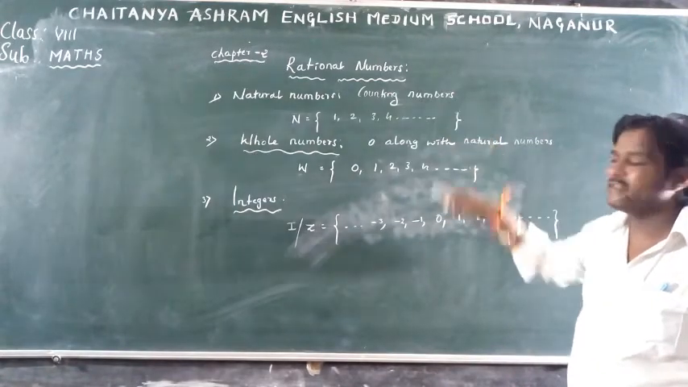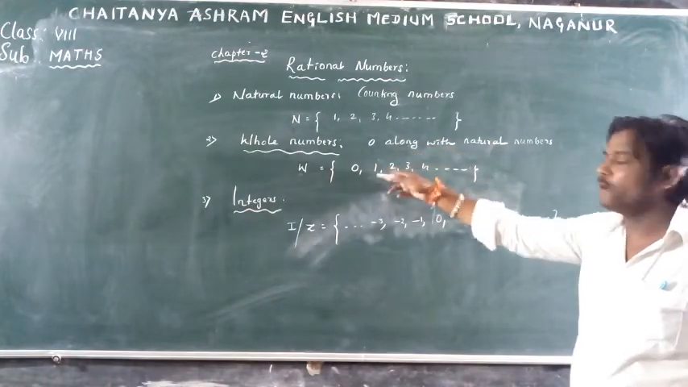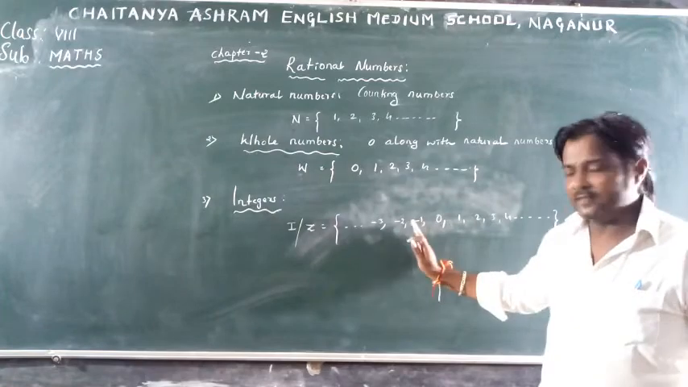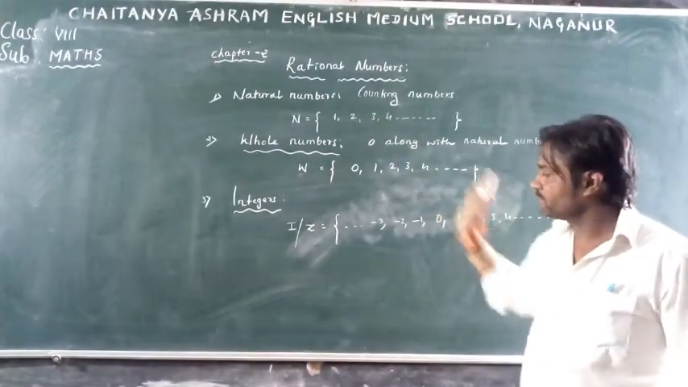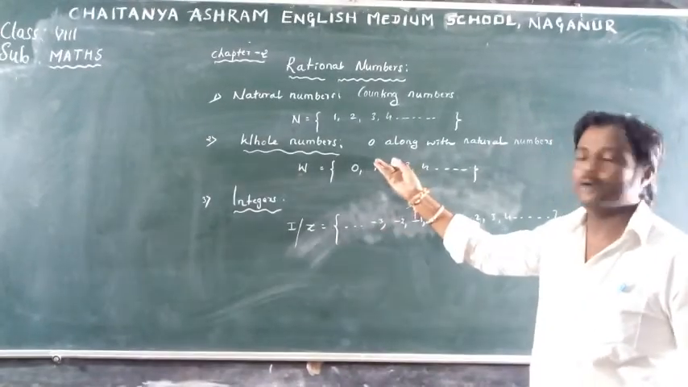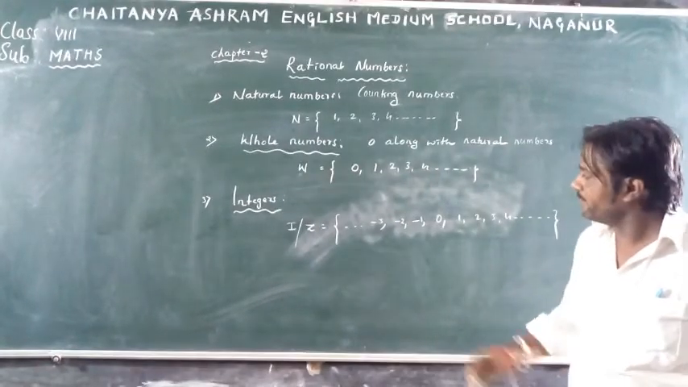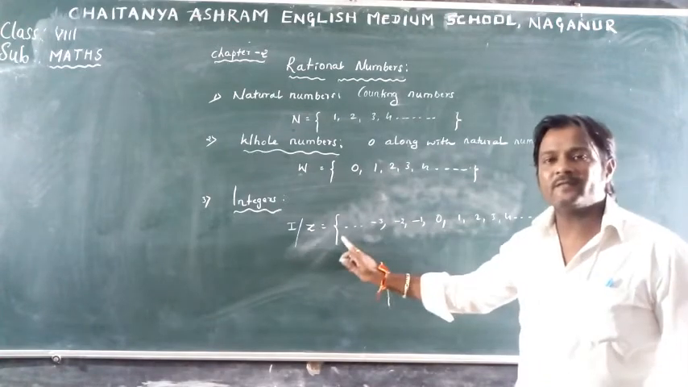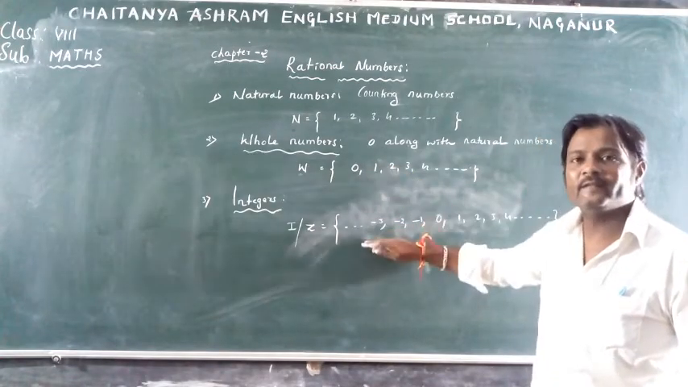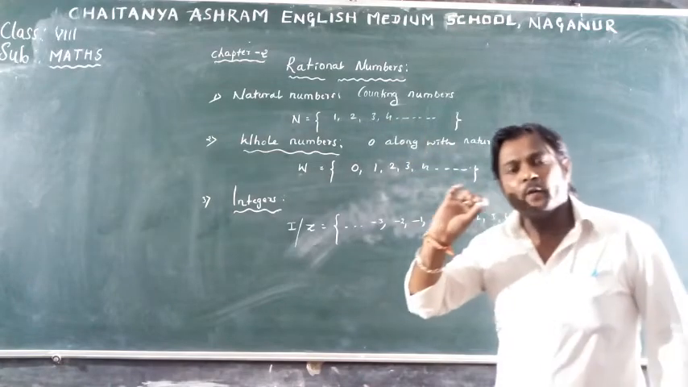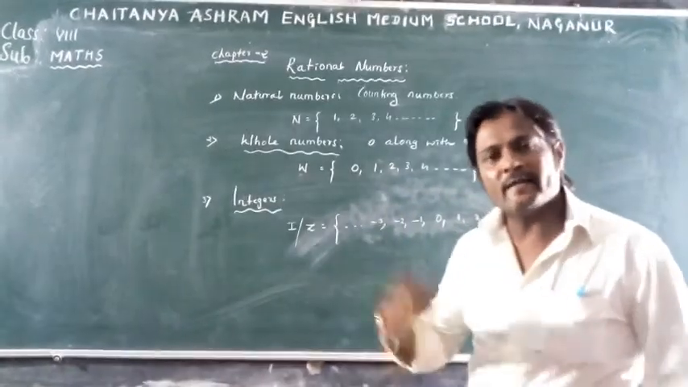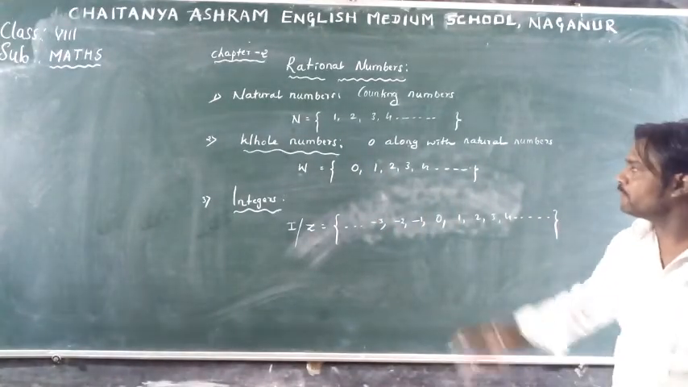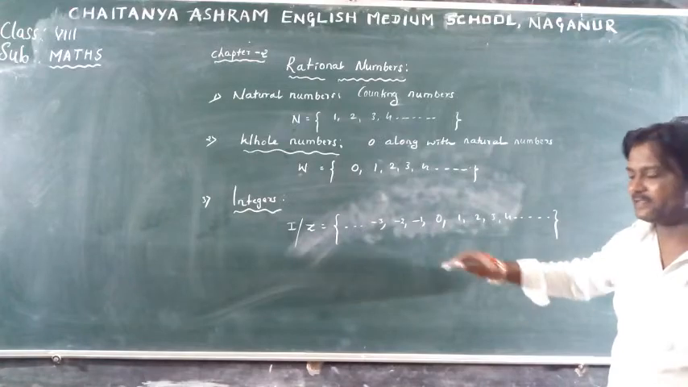Clear? So now see, every natural number is an integer. Every whole number is an integer, but every integer is not a natural number. Every integer is not a whole number, because consider the negative number -2. Not only this, consider the negative numbers. These are not whole numbers. These are not natural numbers. So every integer is not a natural number as well as a whole number. Clear? So this is the bigger set.